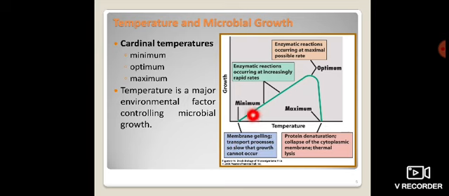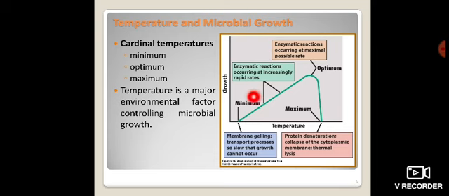When the temperature is minimum, the microorganism's membrane converts into a gel form, so transport processes slow down. When the temperature of the environment is quite low, the membrane gets gelatinized, and because of that gelatinization the microorganism can't easily grow.